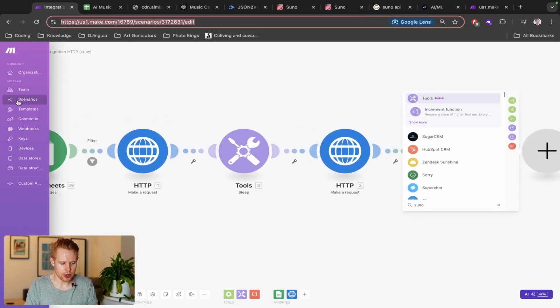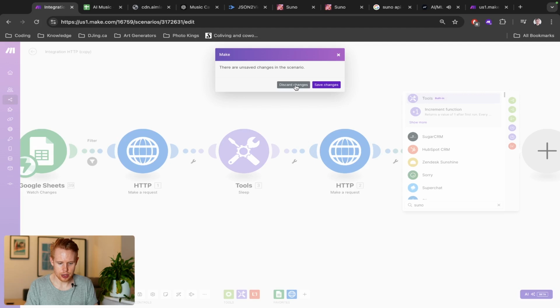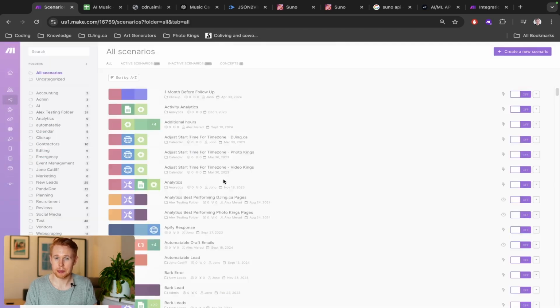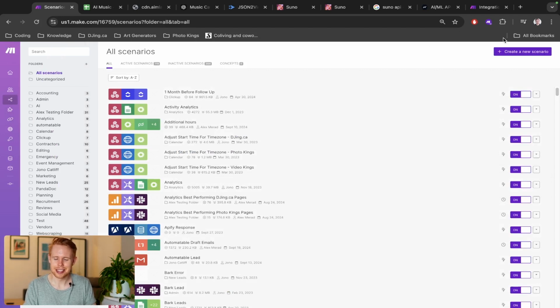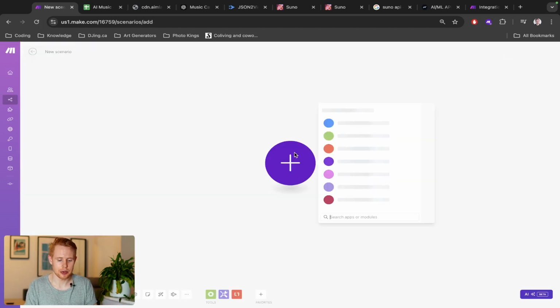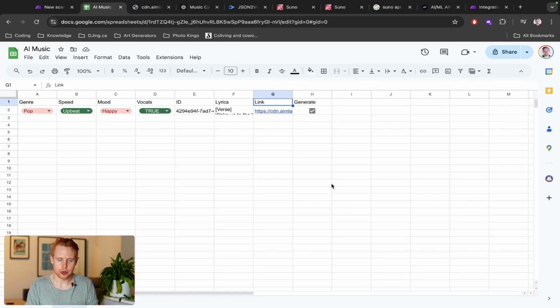What I'm going to do here is create a new scenario from the ground up. If you haven't signed up for make.com, you can do so in the link below in the description. I do have my top 10 make.com automations, which I'll be sending over to you as well if you end up using that. And once you're inside, we're going to create a new scenario here. And the start of the scenario is going to be a Google Sheets trigger.